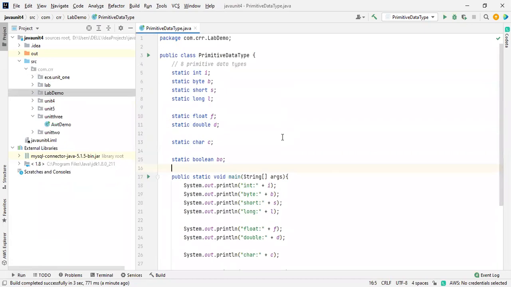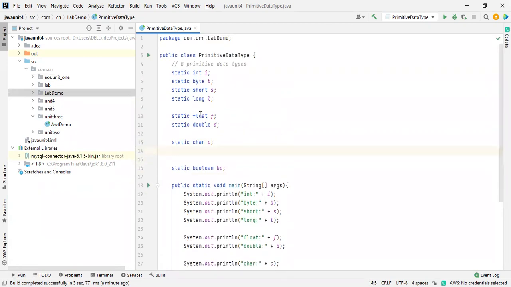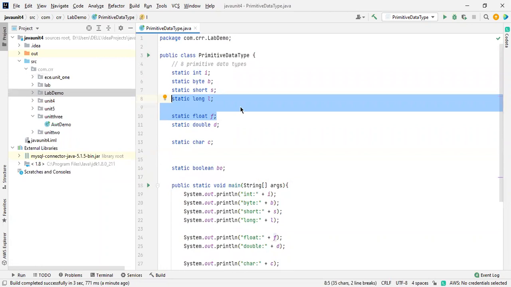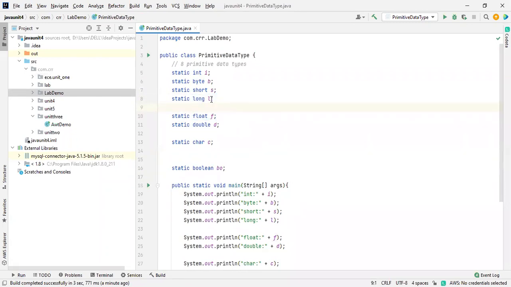Okay. So again, I will tell you one thing over here. While you are declaring or initializing any variable with long and float, only these two things are somewhat different. You can get a question. With a long and a float, while you are initializing any data like equals to 45, just a number, and for the float equals to 45.6, why is it showing an error? For string, it won't show any error. So if you give it like this, what is the difference between the int as well as the long?